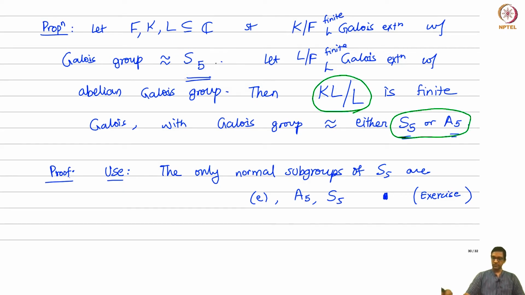Now in fact, this is for S5, which is almost simple. If it is actually A5, if the Galois group is equal to A5, then the Galois group of KL over L is equal to A5 also. Right?